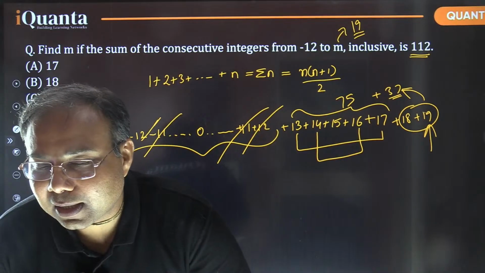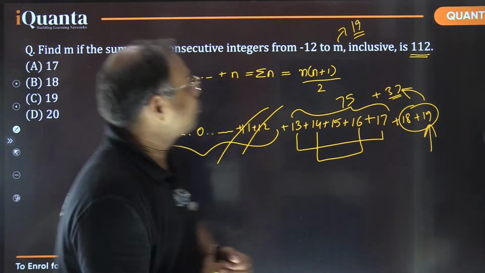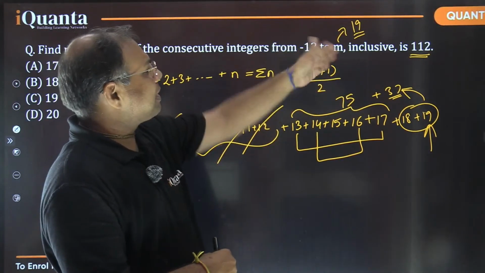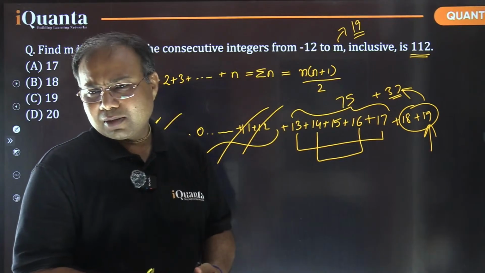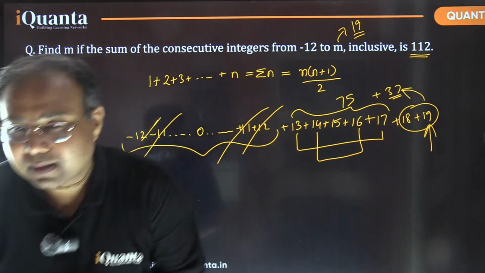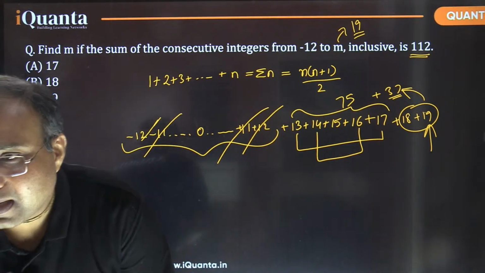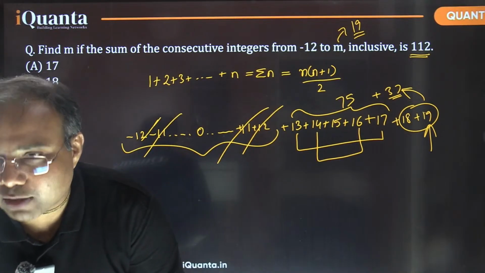Okay, Rahul Chauhan, I got confused because of the word inclusive. Inclusive only means that we are including these numbers as well. Rahul, that is the only simple meaning. Okay?